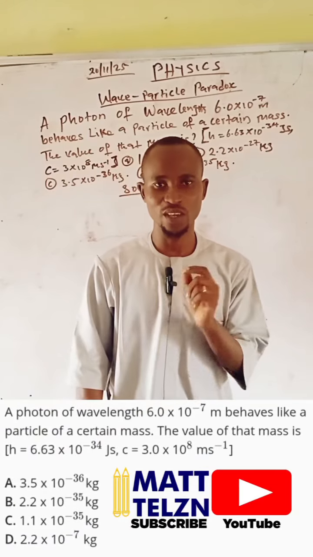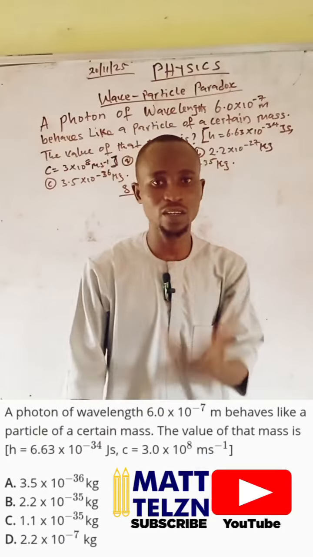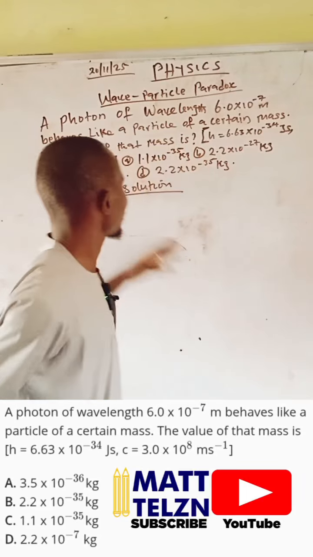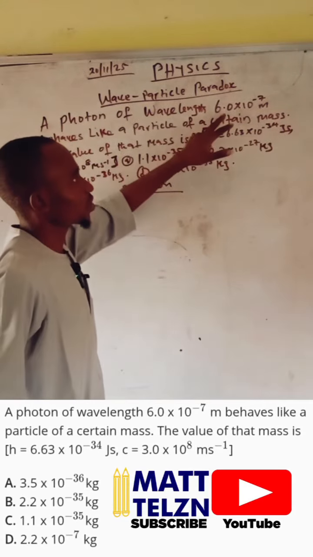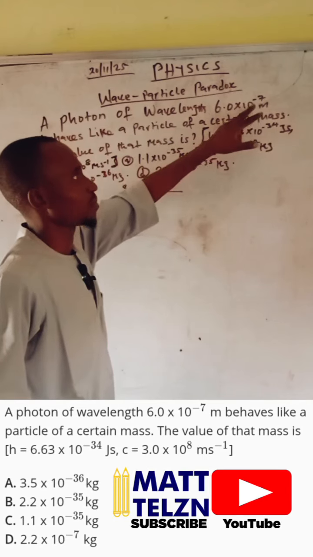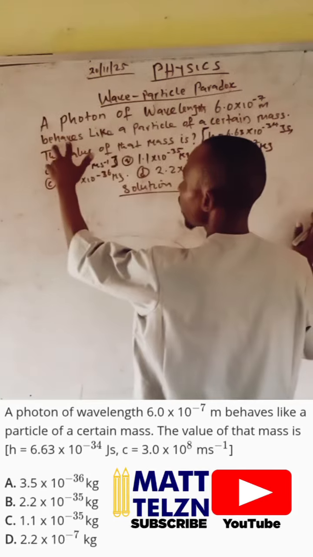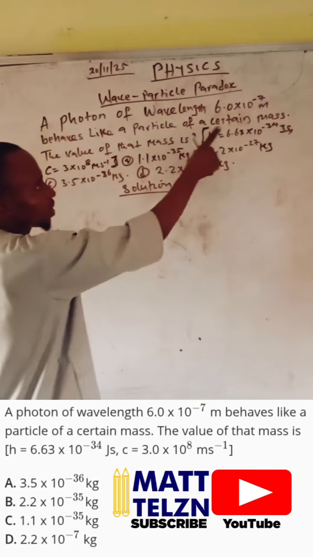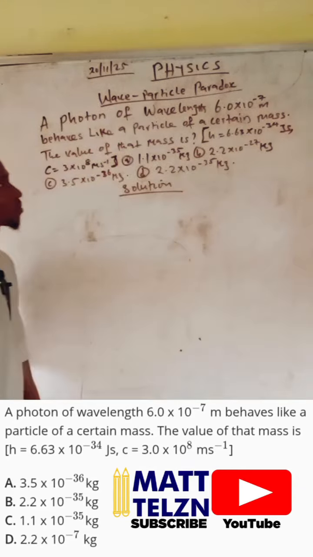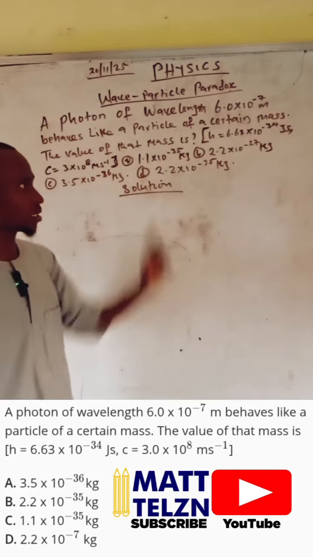So today we want to solve a question on wave-particle paradox. All right, here goes the question. A photon of wavelength 6.0 times 10 raised to power minus 7 meters behaves like a particle of a certain mass. The value of that mass is